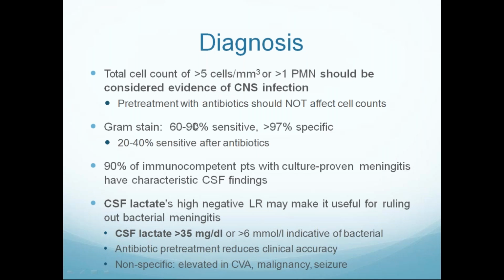Gram stain detects almost 60 to 90% of the patients with bacterial meningitis, and the CSF lactate will be elevated in patients with bacterial meningitis. If CSF lactate is more than 35 milligram per deciliter, there is almost an 80% chance of bacterial meningitis. CSF normal cell count is less than 5 cells per cubic mm, but in patients with bacterial meningitis, the cell count rises up to thousands, predominantly neutrophils. Neutrophil count is predominant in bacterial meningitis. Lymphocyte count is predominant in tuberculous meningitis, or fungal or viral.